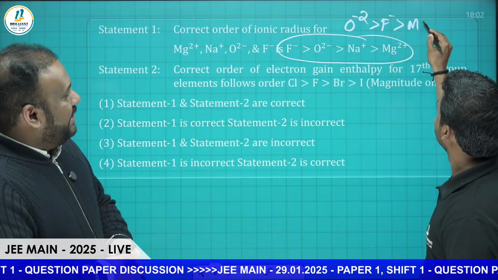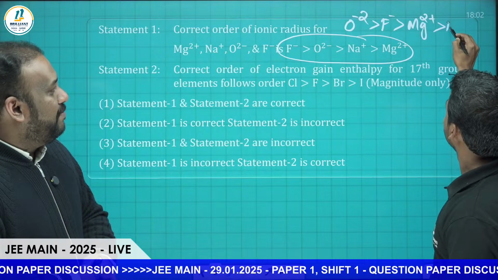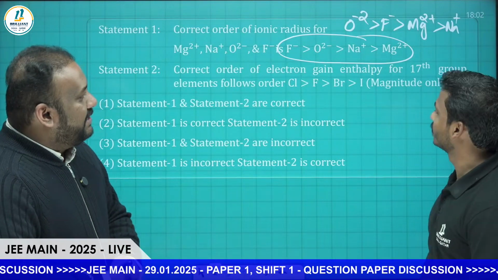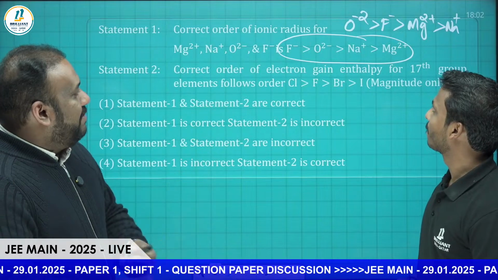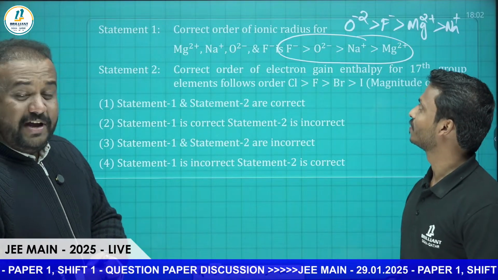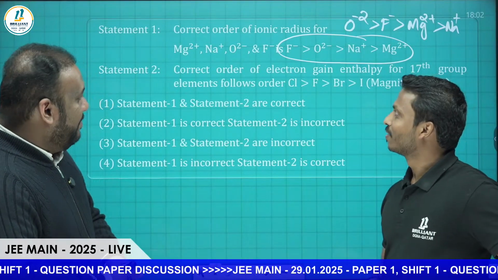So the correct order has to be O2- greater than F- greater than Na+ greater than Mg2+. This should have been the correct order, but in statement 1 it is given wrong. F- is given greater, so that statement is wrong.